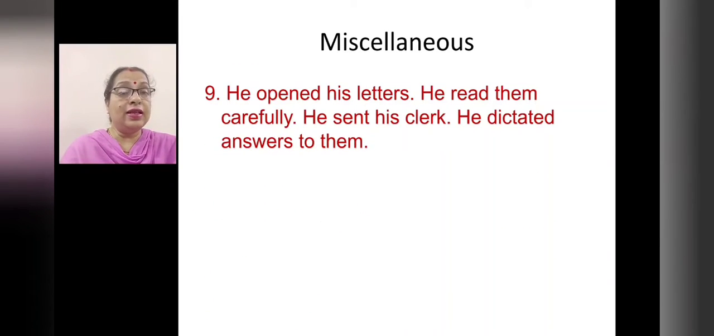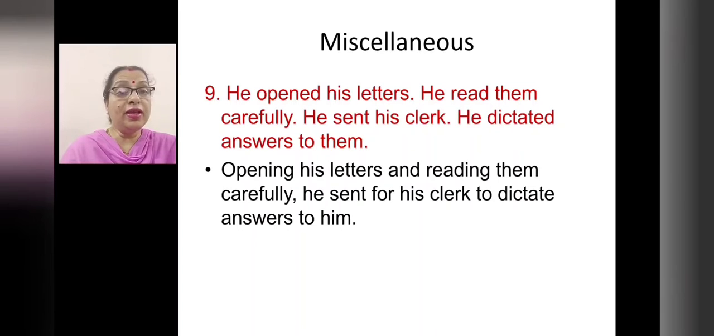He opened his letters. He read them carefully. He sent for his clerk. He dictated answers to them. Combine them. Opening his letters and reading them carefully, he sent for his clerk to dictate answers to him. So, you have to write only one finite verb. Everywhere you find verbs, you have changed them to 'ing' and here to 'to', right? So, this way you have to do.